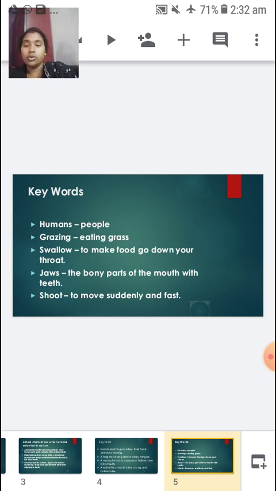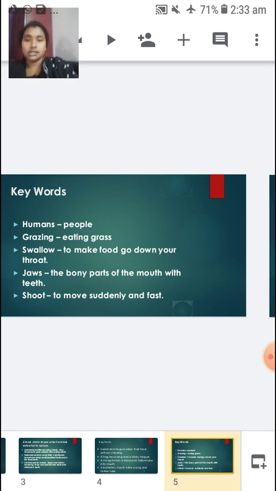Humans, people; grazing, eating grass; swallow, to make food go down your throat; jaws, the bony parts of the mouth with teeth; shoot, to move suddenly and fast.